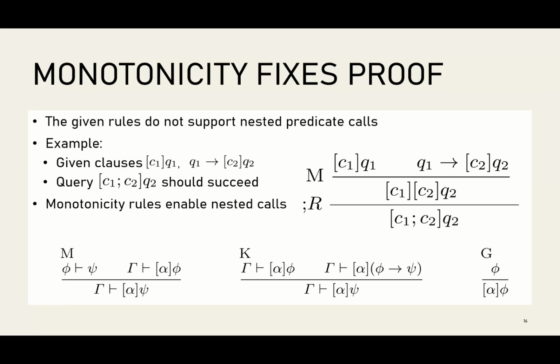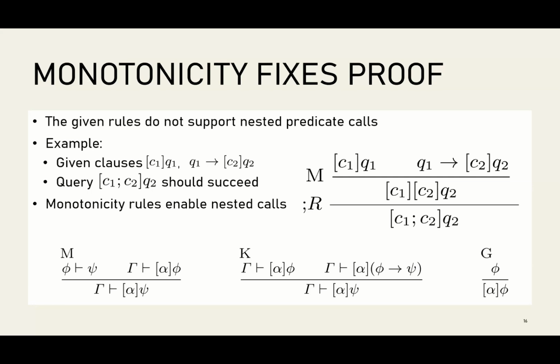As soon as I have any of these monotonicity rules, I'm much better equipped to reason about potentially nested modalities, also known as programs that have a semicolon. It's a very rare class of programs. And so this is going to be enough to define the proof theoretic semantics.